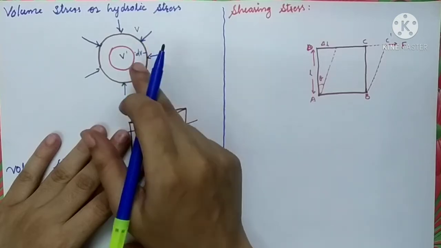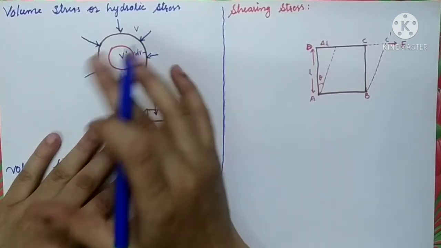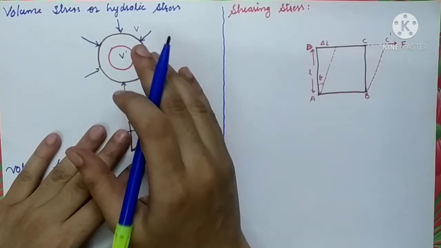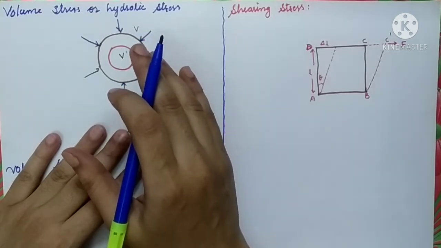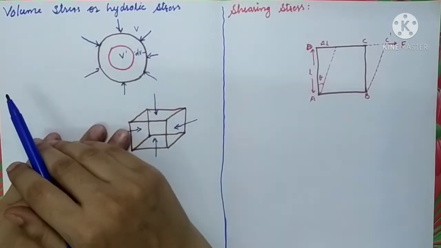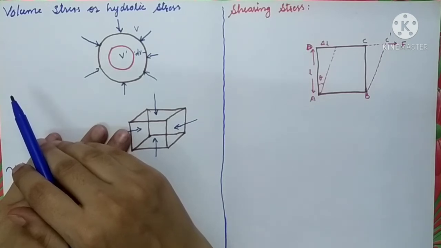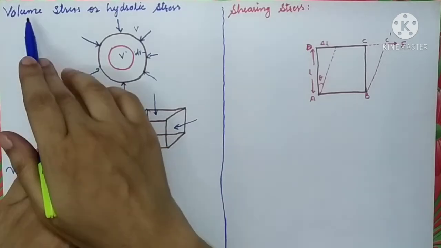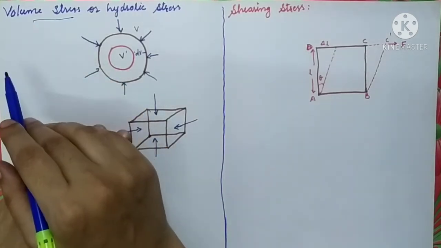If it is a spherical object, then its entire shape will remain spherical. There will be a change in the size of the object only. So if the deformation corresponds to change in volume and does not change its shape, that deformation is called volume stress or volume strain.